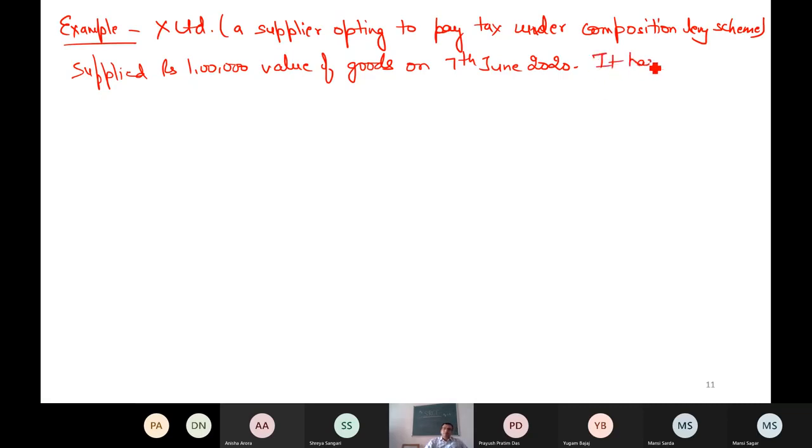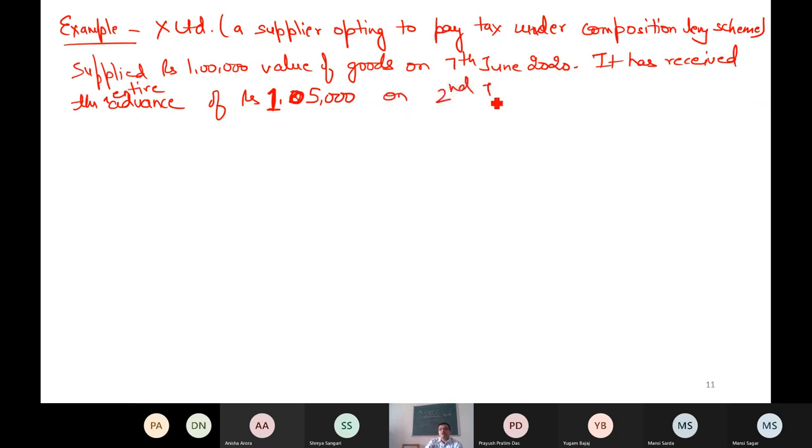It has received the entire advance of rupees 1,05,000 on 2nd June 2020.